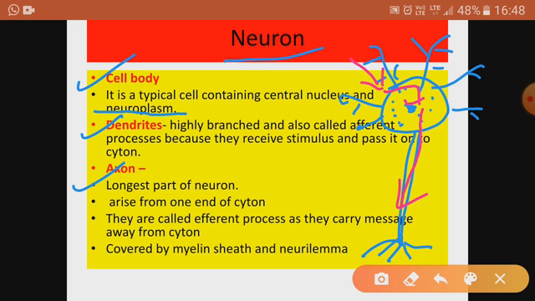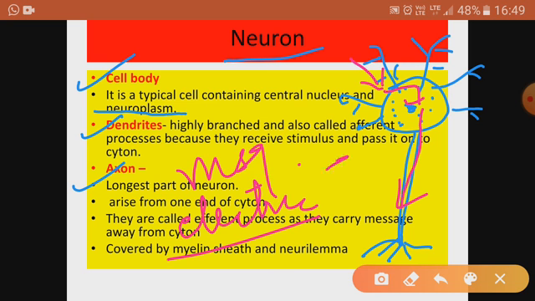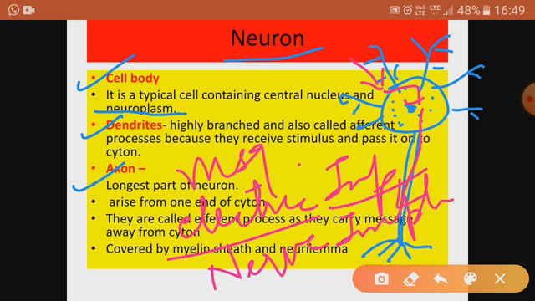Stimulus now becomes the message. Electric impulse because it is very quick, just like electricity. Please be familiar with all these words. So this is the message which is moving along the neuron.